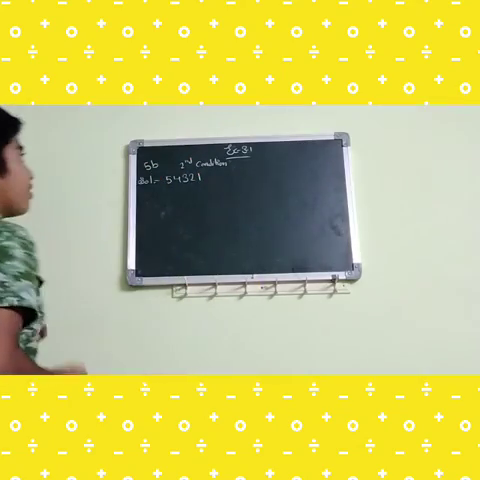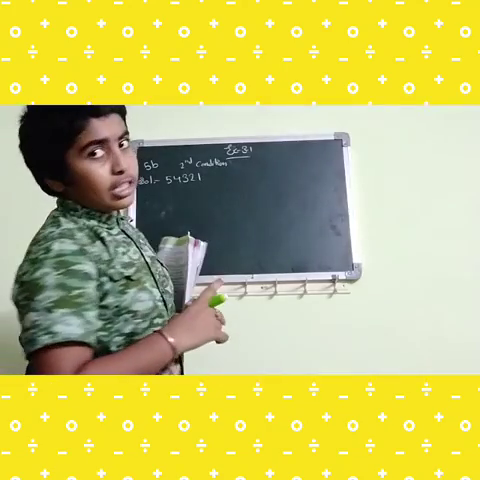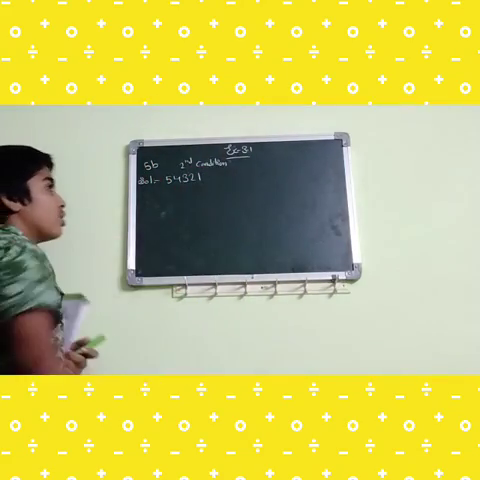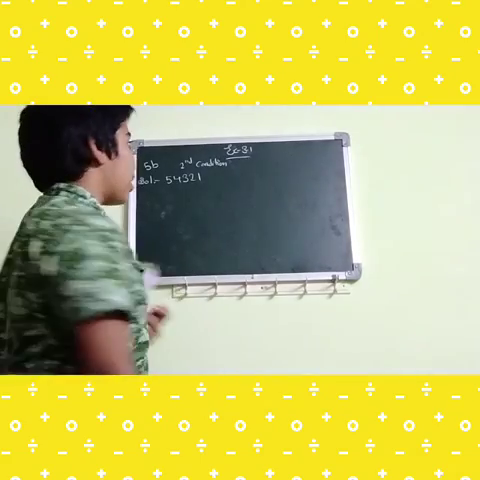So let's check whether the number is divisible by the given numbers. First, divisible by 2. What is the divisibility rule of 2? 0, 2, 4, 6 or 8. Any of these digits should be in the ones place. So let's check the ones place. Here it is 1. So the number is not divisible by 2.